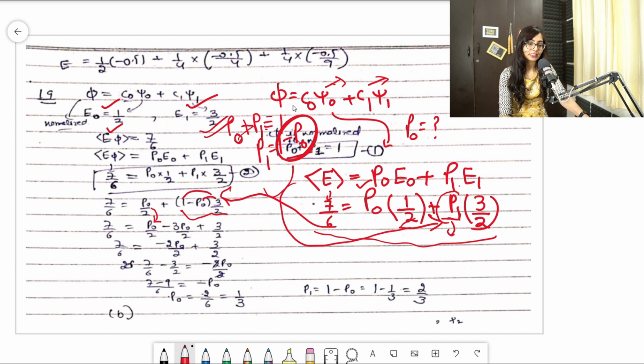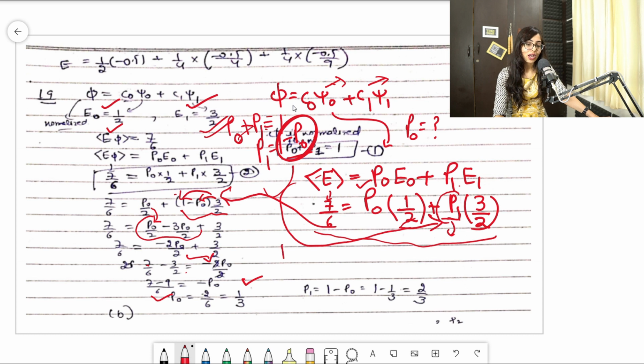When we multiply it, simply we are multiplying it here, and then I'll get 7/6 is equal to, when we subtract it, minus 2 P naught by 2 plus 3/2. Clear? So when I take 7/6 minus 3/2 and take this to the right hand side and solve it, I will get P naught is equal to 2/6, that would be 1/3. Clear?